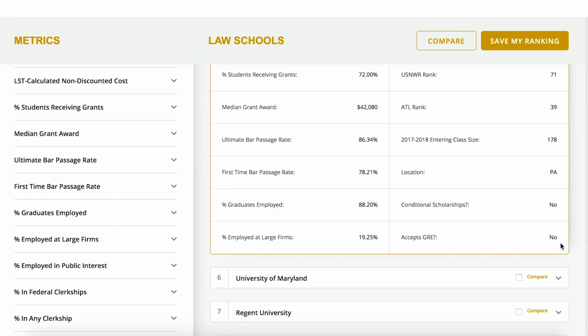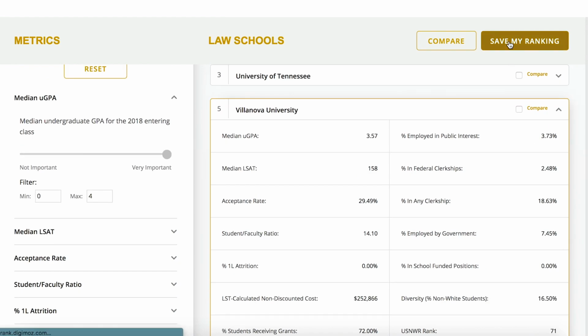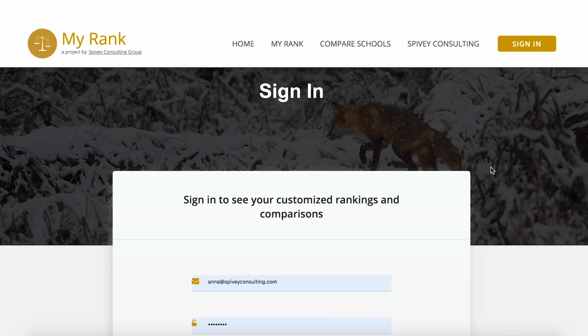If you want to save your rankings for later, you can click the Save Ranking button at the top of the page. Note that you can only save a ranking if you have an account, but it will save both the ranking and the filters.